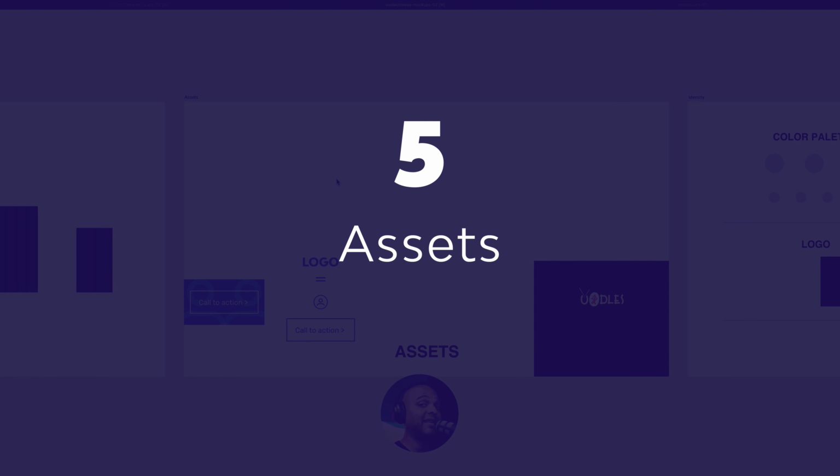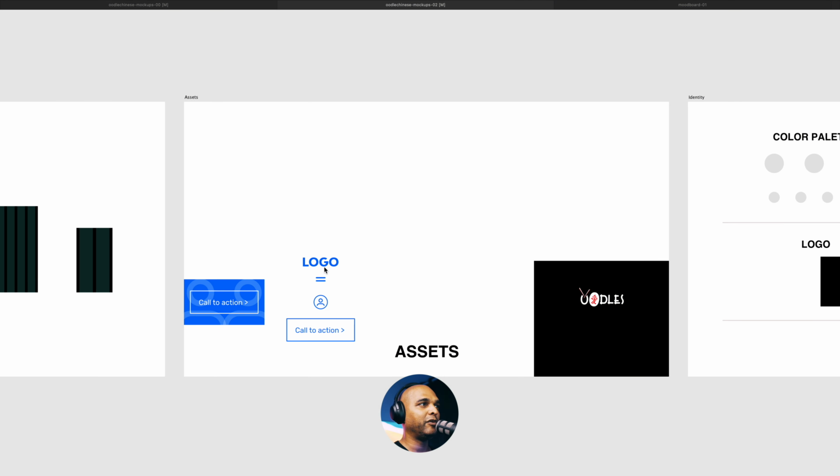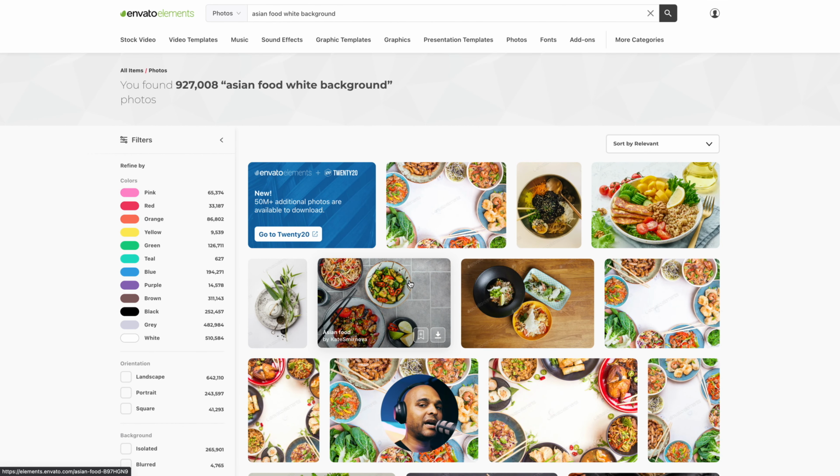Next, preparing the assets. Now, we already have a few assets that we use for wireframing, but now we need the real assets we need for our design. So one of the first things to do is to start looking for images, icons, that kind of stuff. You can use free tools like Unsplash. I mean, it's a free website. Unsplash, Pixabay, Pexels. There are many free services, or you can use a premium one.